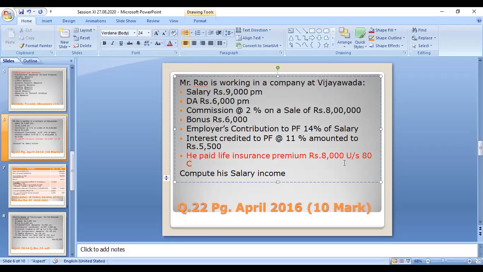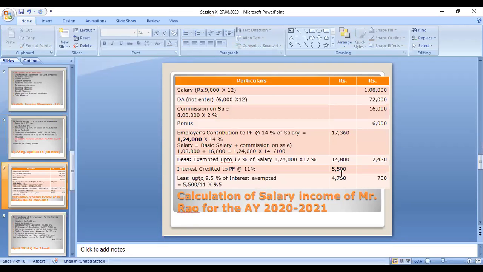This will be considered only after calculation of the gross salary, when we go for the deductions. So for calculation of the salary income, you need not consider the 8,000 rupees.